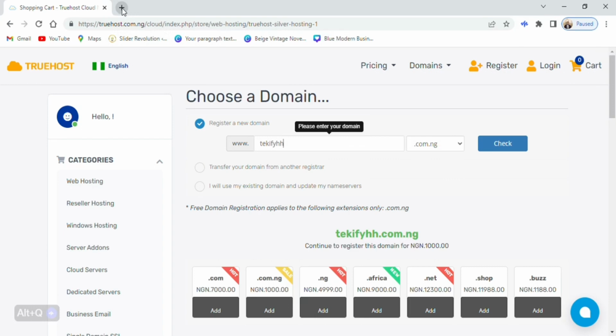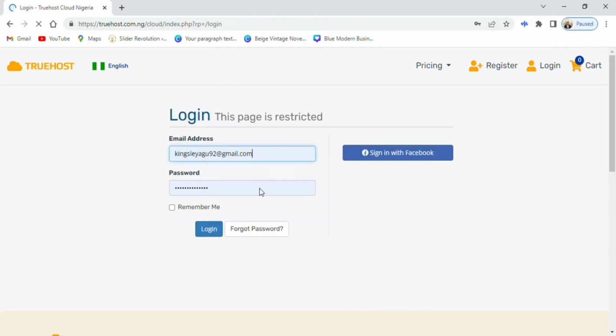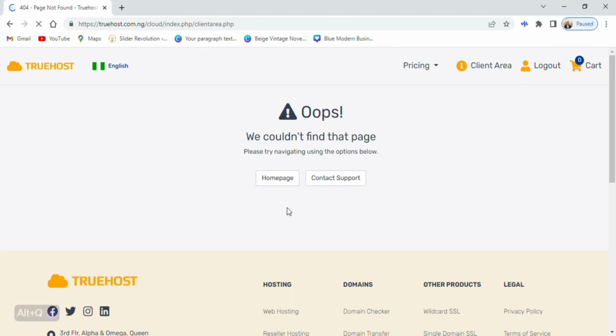So let's log in to my own account, so I'll show you what you see on the other side. We're just going to quickly log into my own account. Because I already have this account, my login details just pop up automatically. Good. Now this is what you find. Don't ignore these errors you're seeing here. It doesn't mean anything. Just come to client area. That's where you get to your dashboard.